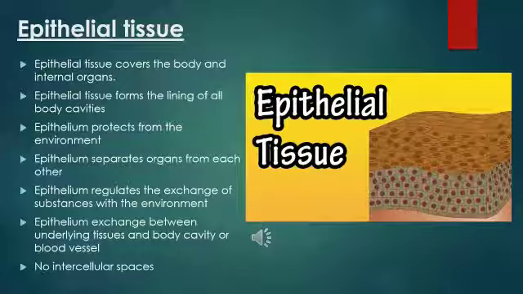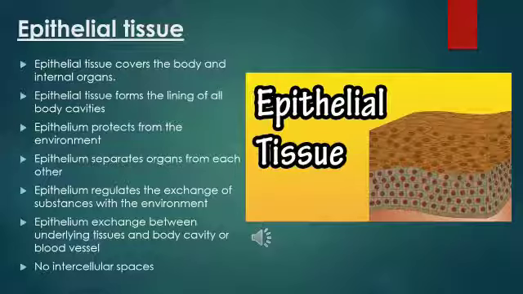So we have different organs in our body and each organ is separated by the lining of epithelial tissue. Epithelium also regulates the exchange of substances with the environment, and also there is an exchange between underlying tissues and body cavities or blood vessels.